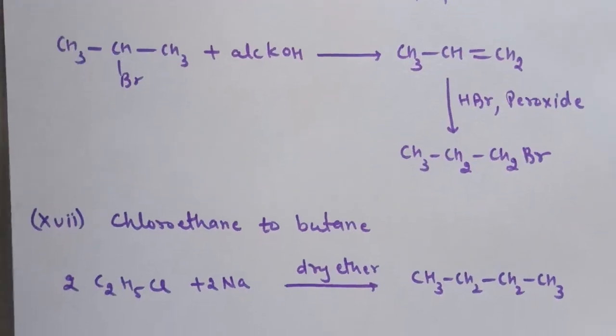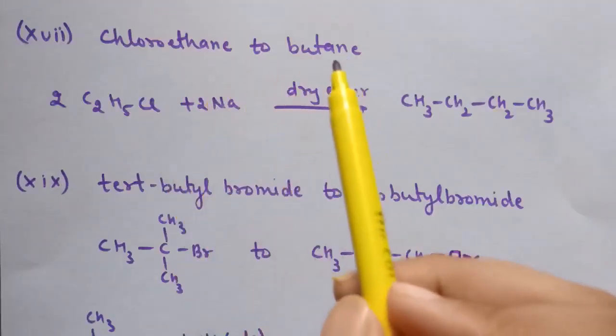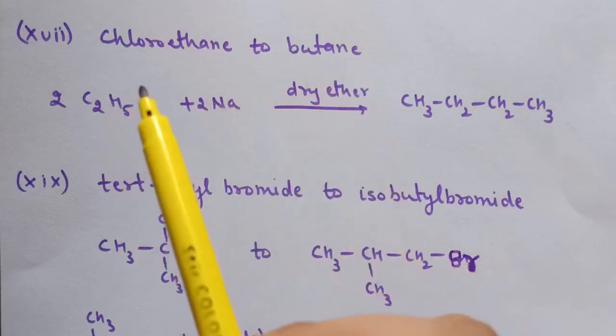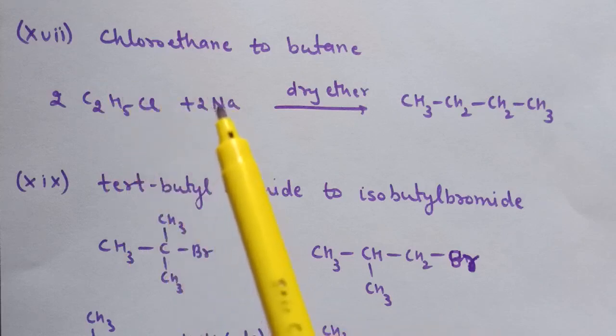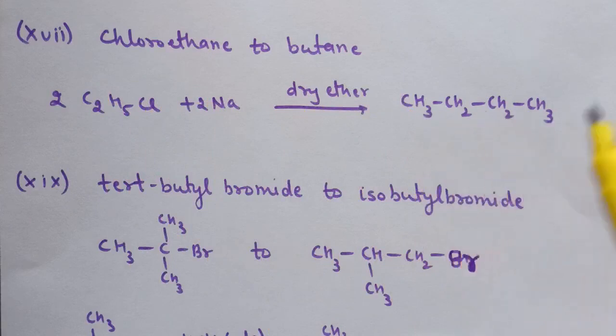Next conversion is 17th, chloroethane to butane. This is simple Wurtz reaction. Treatment of or the reaction of ethyl chloride with sodium in presence of dry ether leads to the formation of butane.